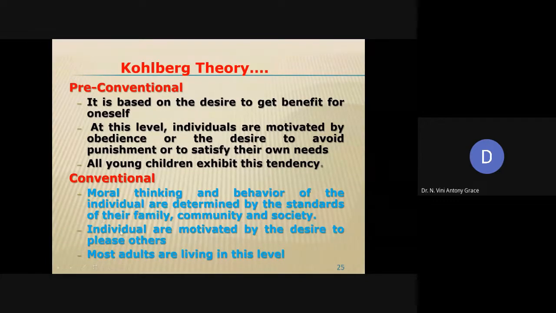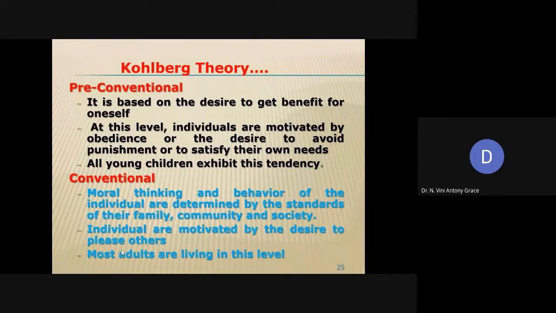Here, apart from self-interest, they are also motivated by the desire to please others. Most of the adults will be living only in this particular level called the conventional level. A few children and a few adults will also be living in this conventional level of moral development. Rather than satisfying only their own needs, they are also interested in satisfying others' needs, to please others.